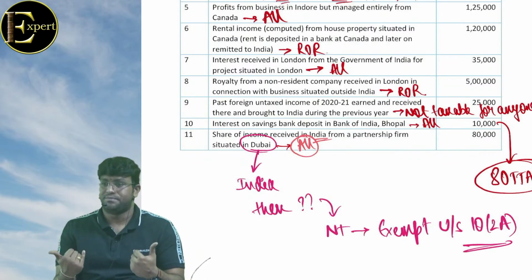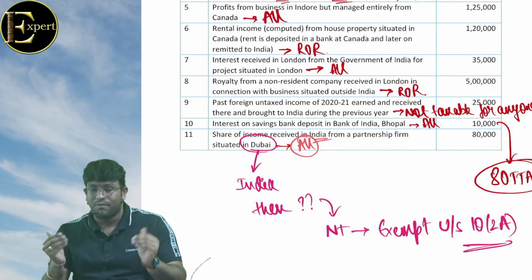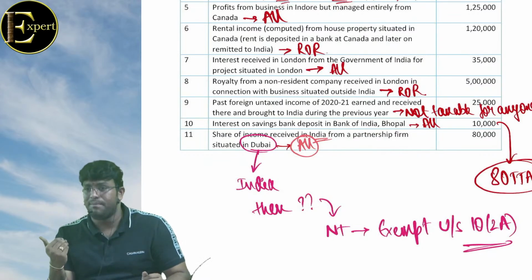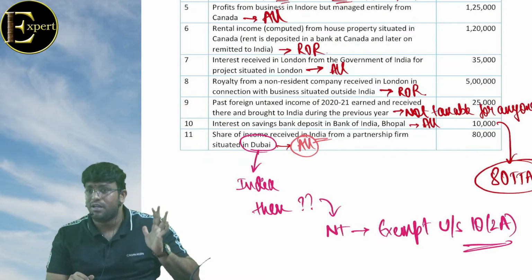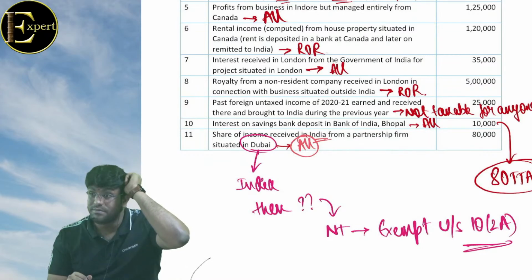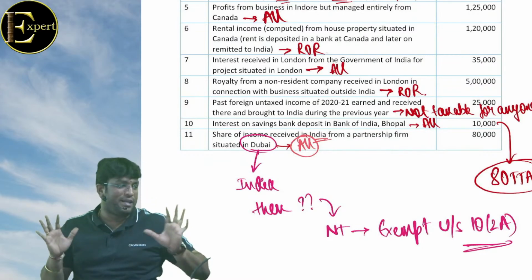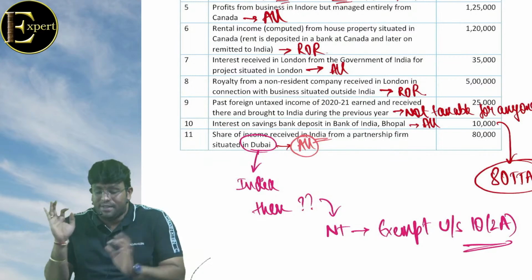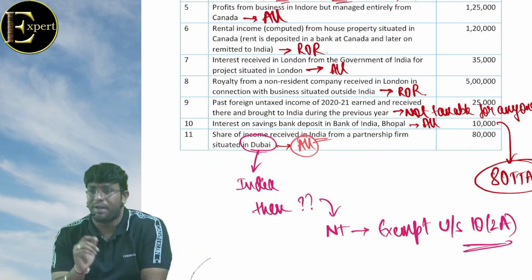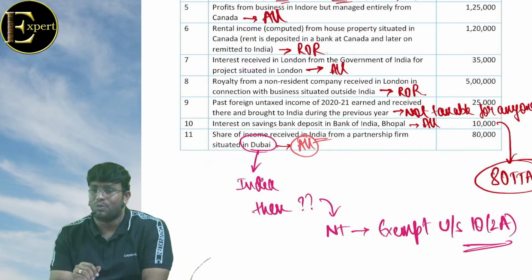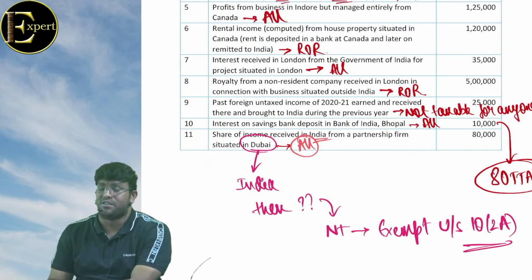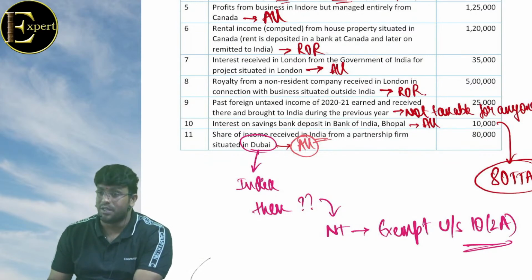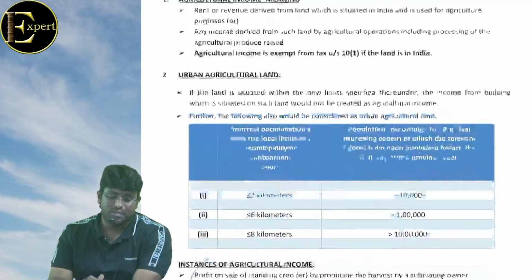Classic example, Shiva Teja. I'm a partner in a partnership firm where I'm doing practice and I get interest income. Interest I'm not getting, salary I'm getting, profit I'm getting. Salary I'm paying tax because salary is already a firm book expense. But for share of profit, I'm not paying tax. It's exempt in my hands under section 10(2A). Clear? What is 10(7)? Allowances paid by Government of India to Indians who are working outside India is exempt. Clear, no? That's it. That's about this question.